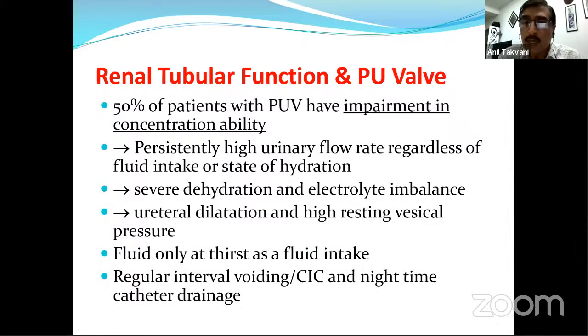Then where you have to focus, before we go on for further discussion, is the renal tubular function in PU valve patients. 50% of patients of PUV have impairment in concentrating ability and persistently high urinary flow rate regardless of fluid intake or state of hydration. And severe dehydration, electrolyte balance, we have discussed, ureteral dilatation, high resting vesical pressure, which we are going to discuss, and fluid only at thirst, and that we will discuss.